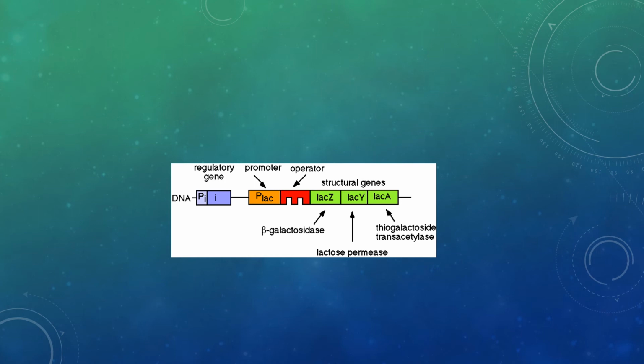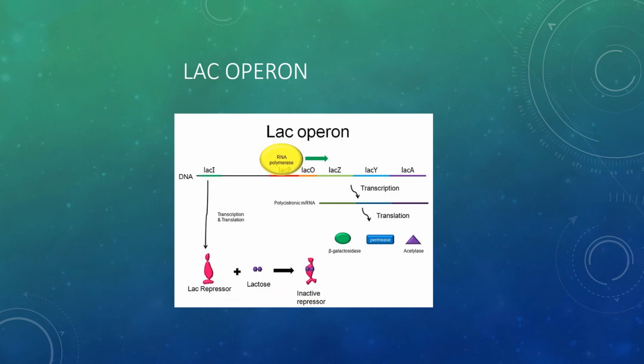And Z codes for beta-galactosidase, Y codes for the permease, and A codes for the trans-acetylase. Okay, there is a regulatory gene I. So I is a regulatory gene which makes the repressor molecule. This is the whole process, the whole system, the whole unit shown over here. How lactose acts as an inducer.